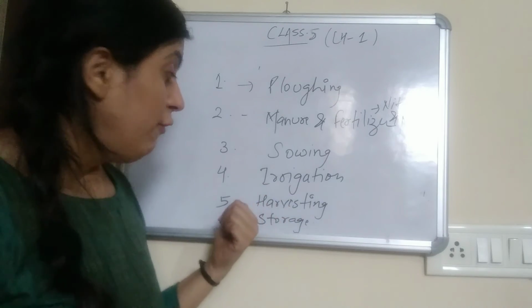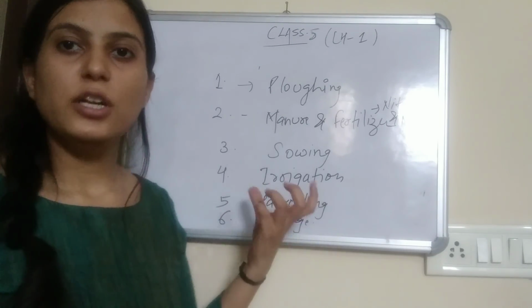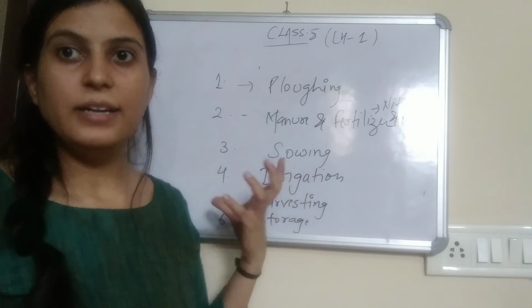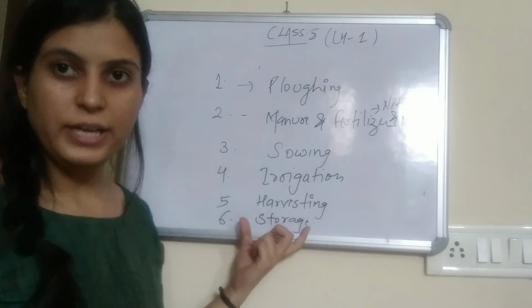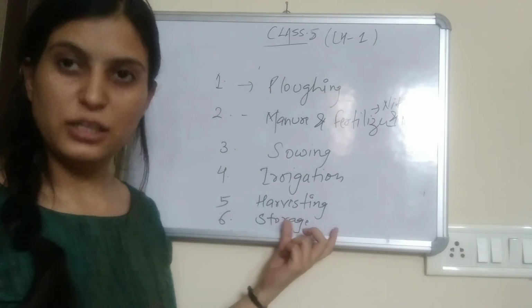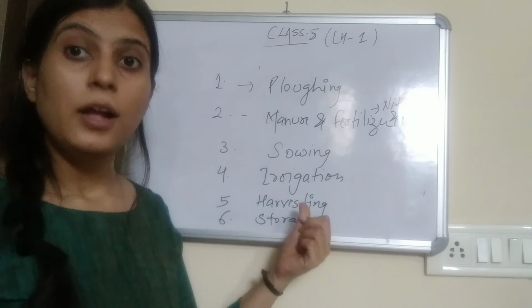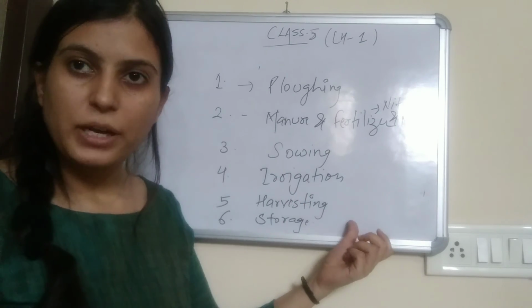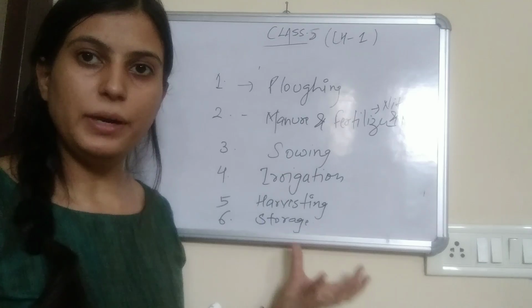Okay. Fifth is harvesting. The crops are cut and they are stored, right? Sixth is your storage. That is basically after cutting, the plants are properly stored, the crops are properly stored.